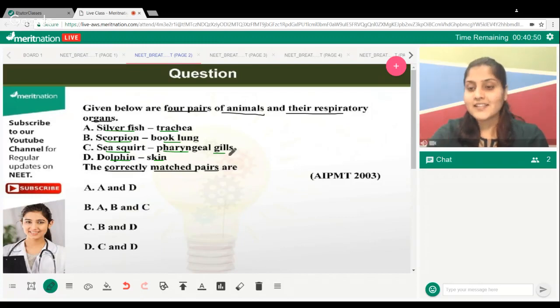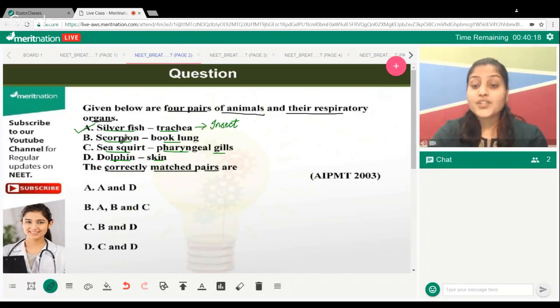Let's discuss first of all. Now, silverfish, is it a fish? Silverfish is a real fish. Do you believe that? If you do, then you are wrong. It's not. It's an insect under the phylum Arthropoda. So that's a misnomer. That guy is an imposter over here. It has trachea. That's right, this option is correct. They are breathing with the help of small pipelines called tracheae, which are connected in the body.